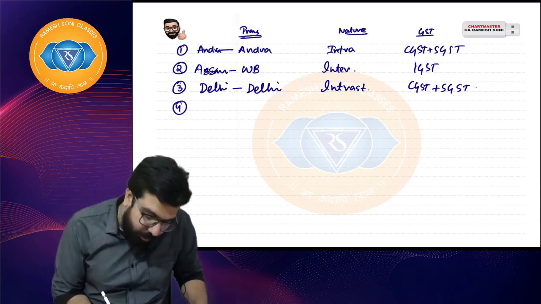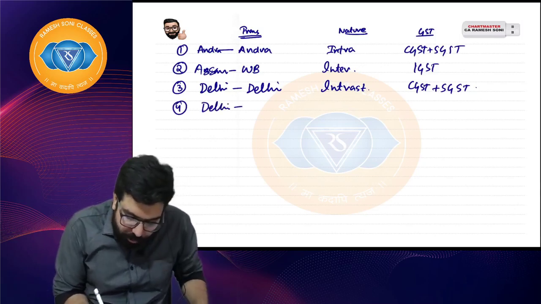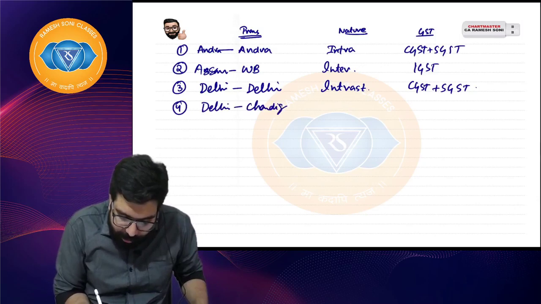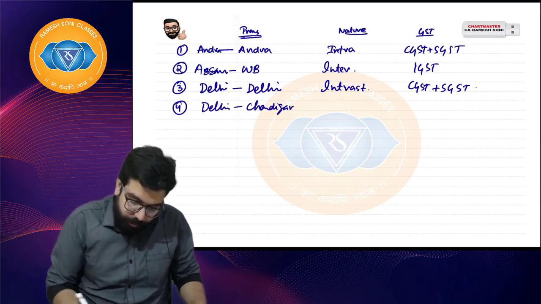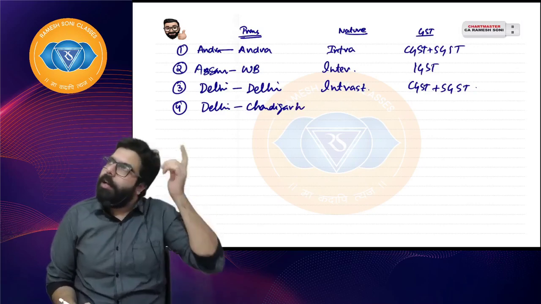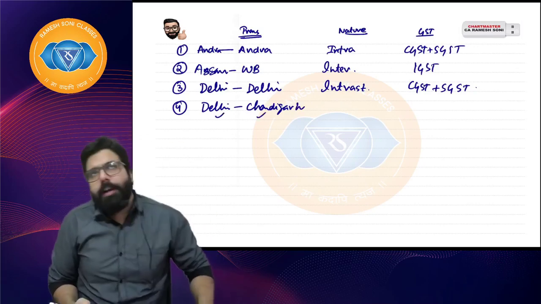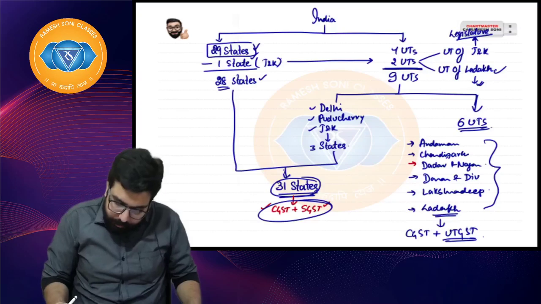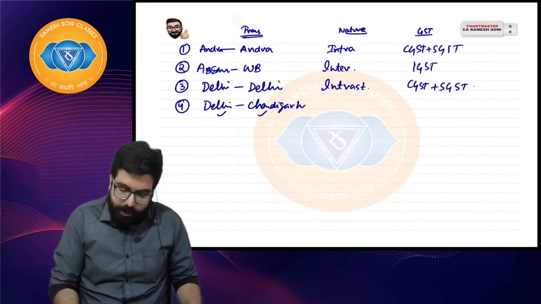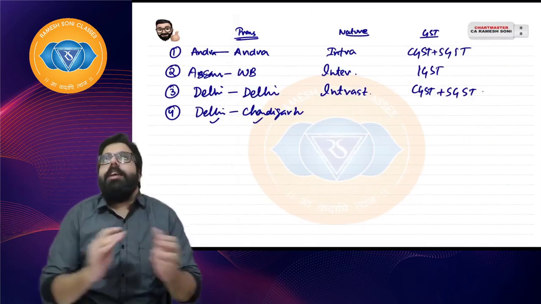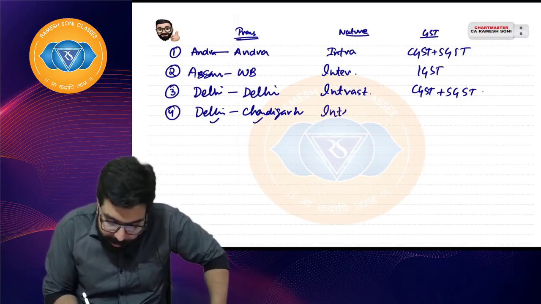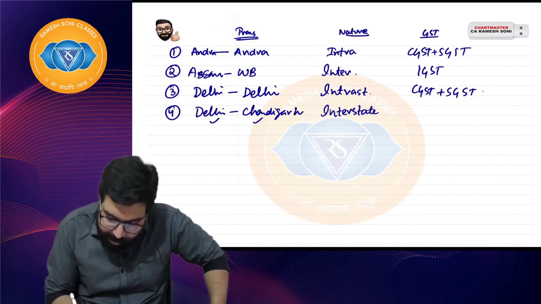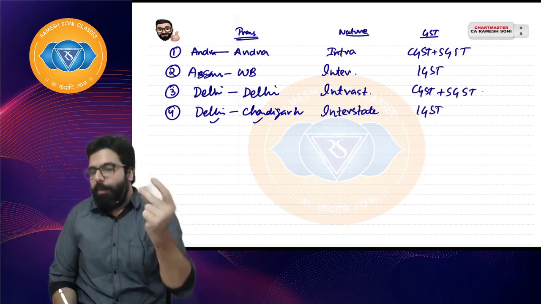Sir Sampath, the next question is for you. Sir, goods are sold from Delhi to Chandigarh. Delhi to Chandigarh. Quickly tell me. Sir, Delhi is a state. Chandigarh is a union territory. Sir, Delhi to Chandigarh. 1 second. Yes, correct. Delhi to Chandigarh is intrastate or intra-UT, sir? Sir, it is interstate, sir. It is interstate, and I will charge IGST. I hope everyone is clear.